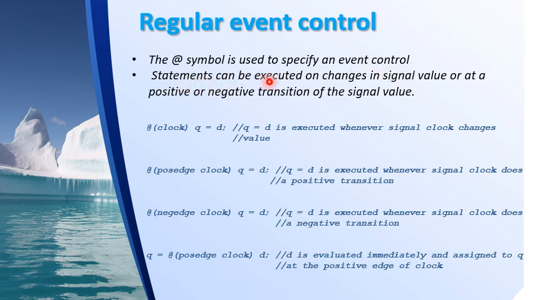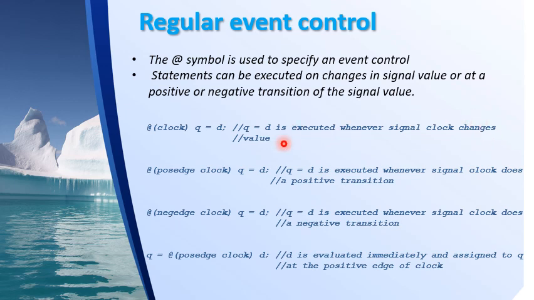Okay, statements can be executed on changes in signal value or at a positive or negative transition of the signal value. So here are a few examples. I have, say, @(clock) q = d. The meaning of this is that it is checking for an event. So what is an event? An event is a change in the signal value, right? So @(clock) q = d is executed whenever the signal clock changes value.